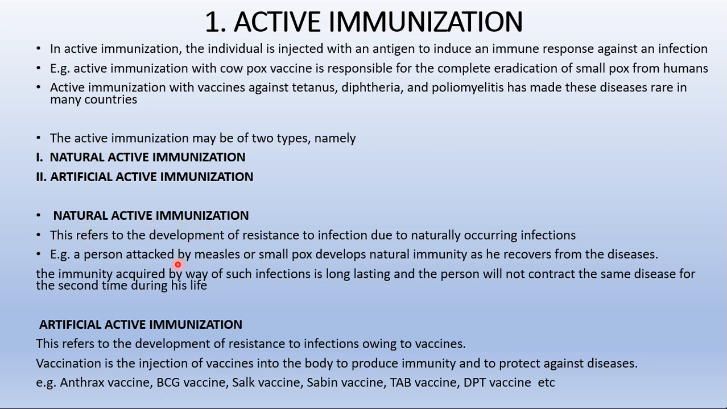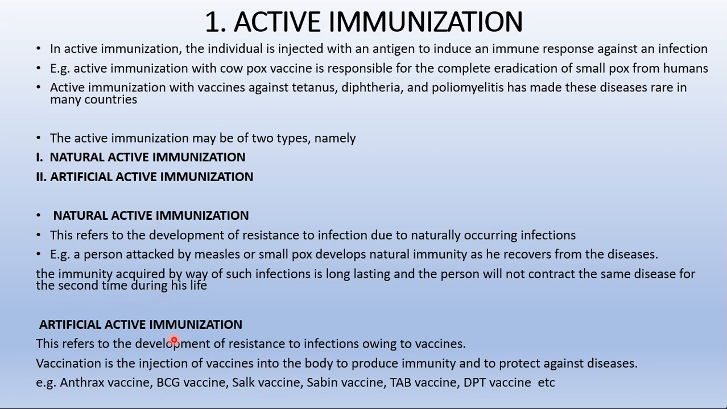For example, a person attacked by measles or smallpox develops natural immunity as he recovers from the disease. The immunity acquired by such infections is long lasting, and the person will not contract the same disease a second time during his life. So this is what we have to remember regarding natural active immunization.